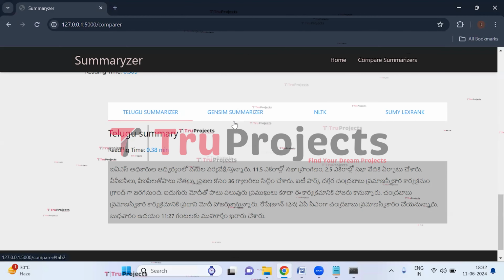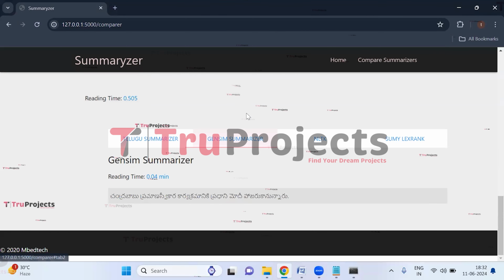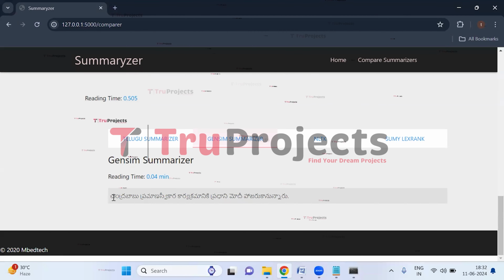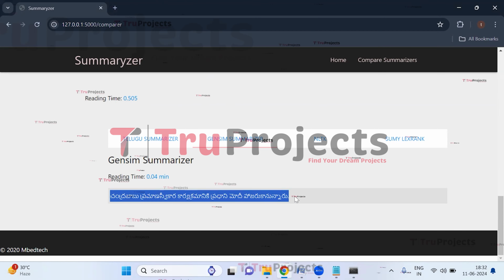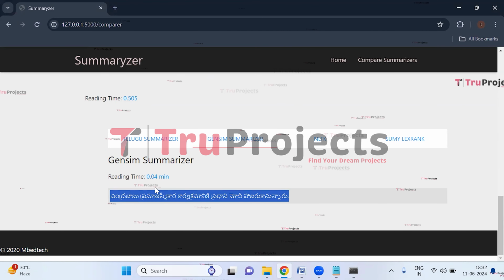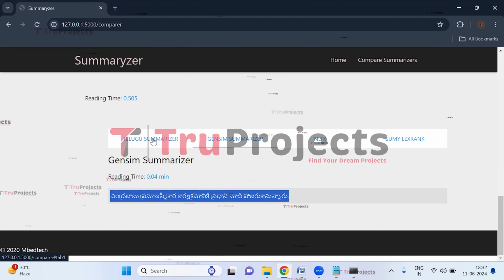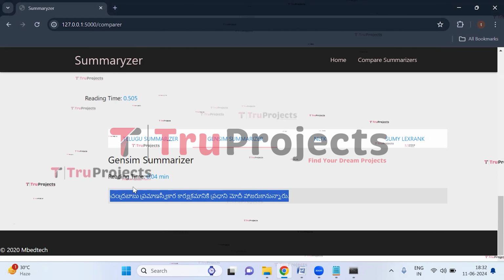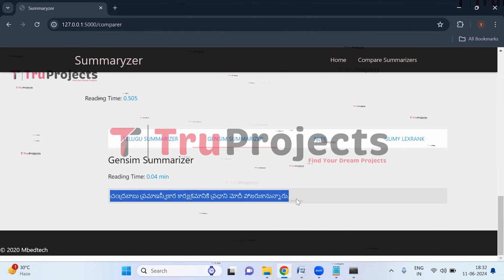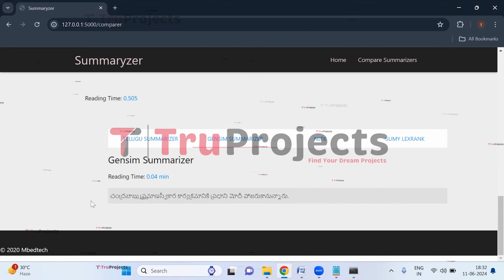Now click on Jensen Summarizer to see the summary. So here we can see we got the summary in a single line, and the reading time is obviously very less than the Telugu summarizer and the actual time which it takes. So the reading time is 0.04 minutes. So this is the Jensen summarizer.